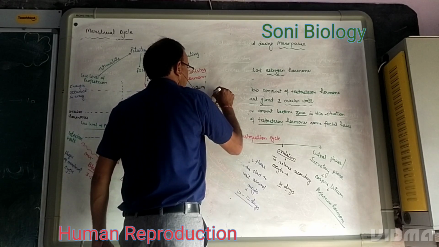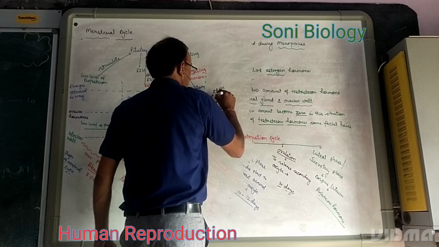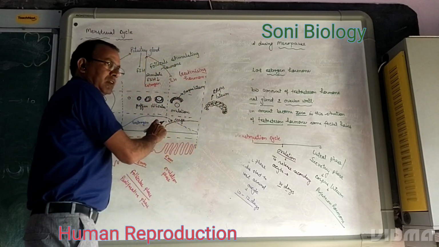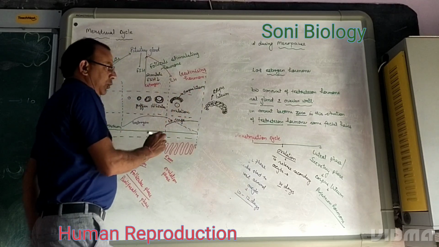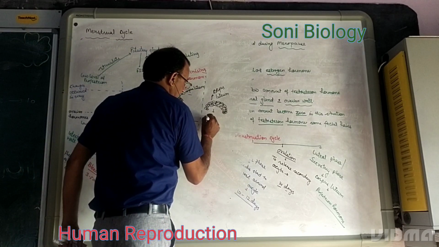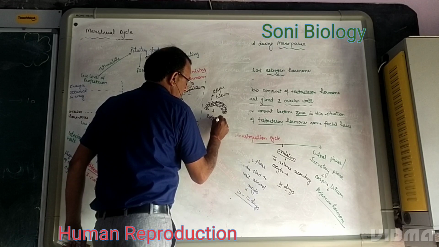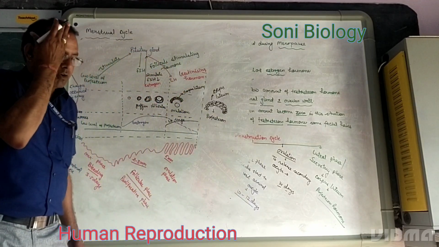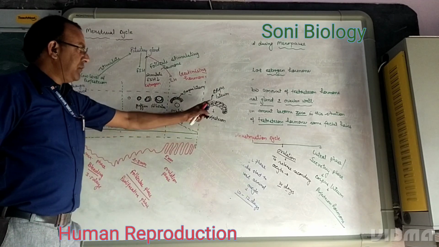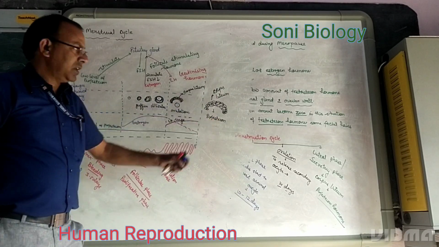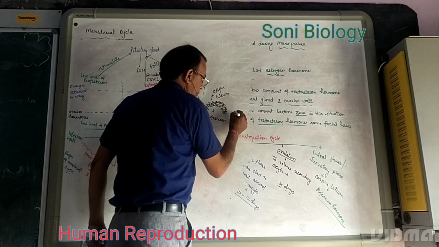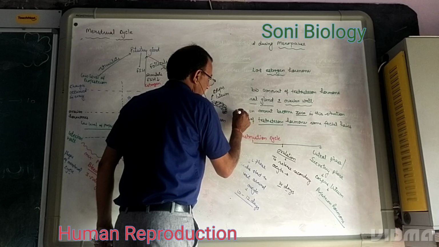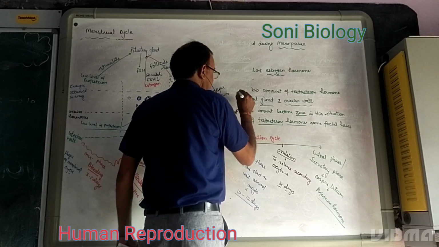Corpus luteum. If this egg is fertilized, this corpus luteum starts to secrete progesterone hormone. It releases progesterone hormone. But if the egg is not fertilized, then this corpus luteum starts to degenerate and changes into corpus albicans.